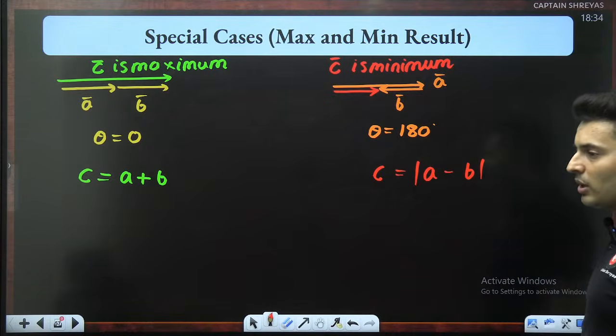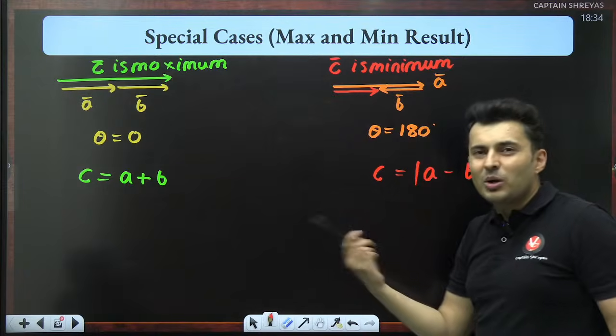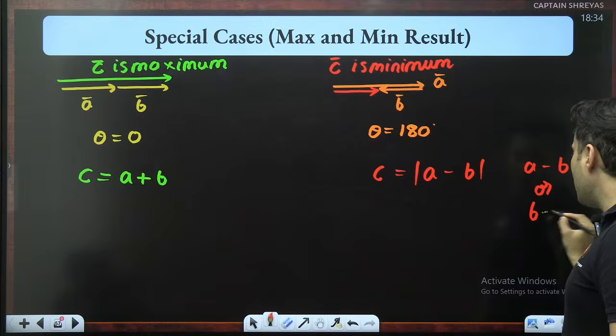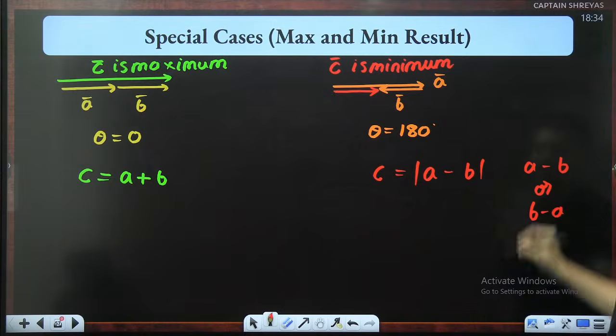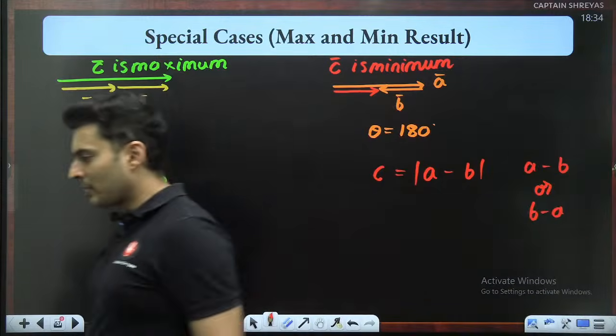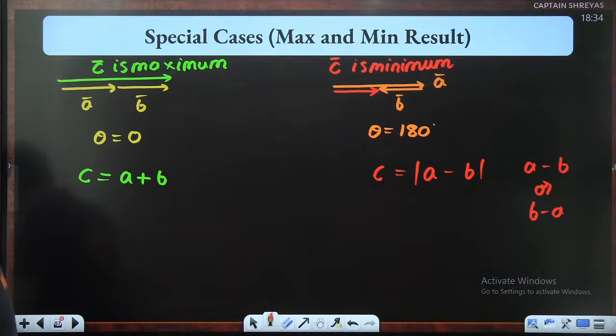Why A minus B modulus? Because I don't know whether A is big or B is big. It could be A minus B or it could be B minus A, whichever makes it positive. That's why I put the mod symbol. As simple as that.